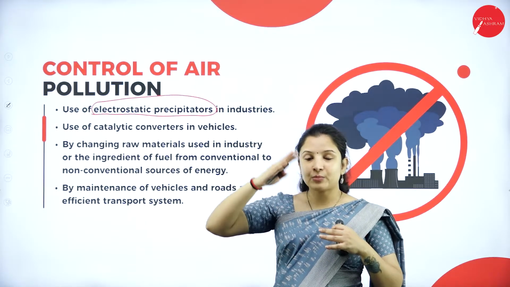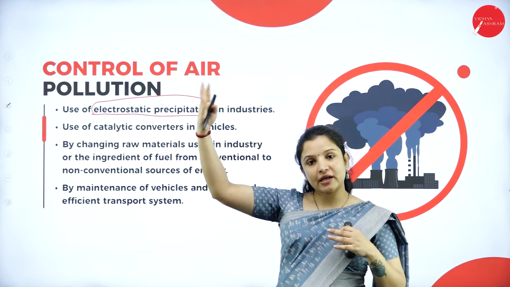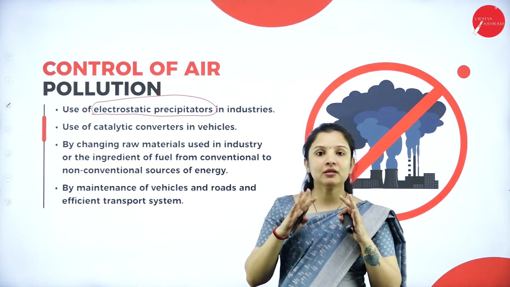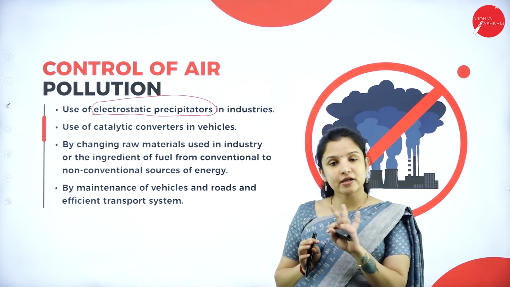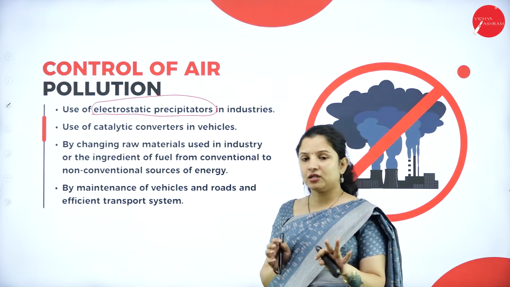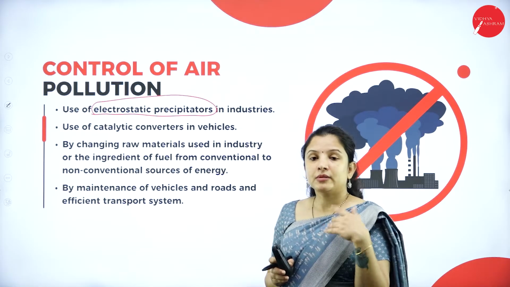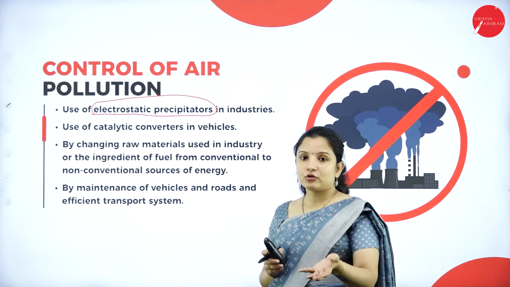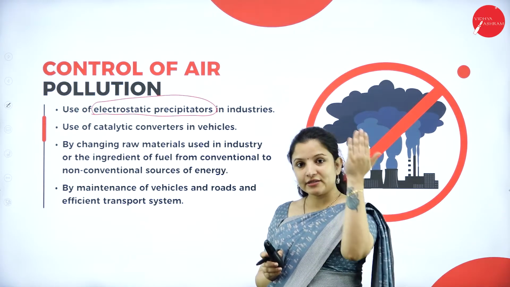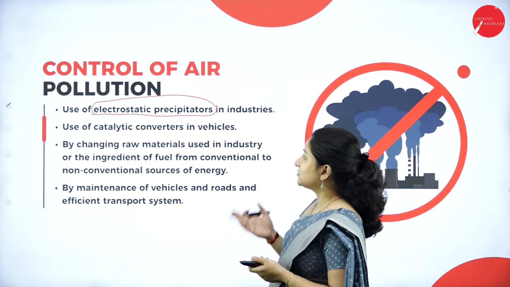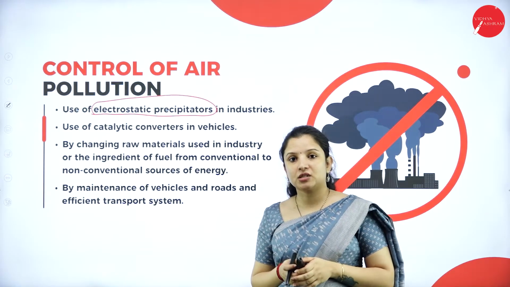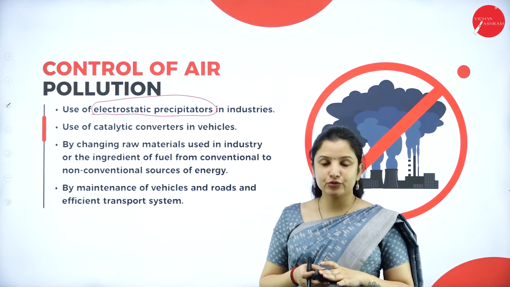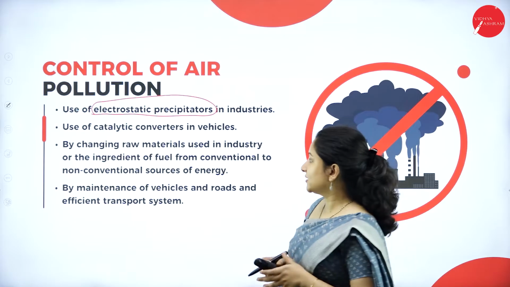Once the air passes through the electrostatic precipitator and enters the atmosphere, it will contain very, very minimal toxic chemicals. I'm not saying it will be completely free of chemicals, but it is better to have only a small amount of chemical toxicity released to the atmosphere than more. That is the function of the electrostatic precipitator. So one of the ways to control air pollution is that industries should use electrostatic precipitators in their chimneys.